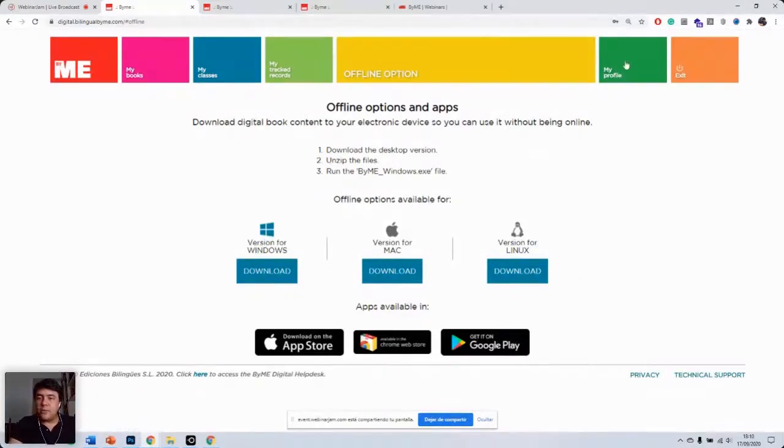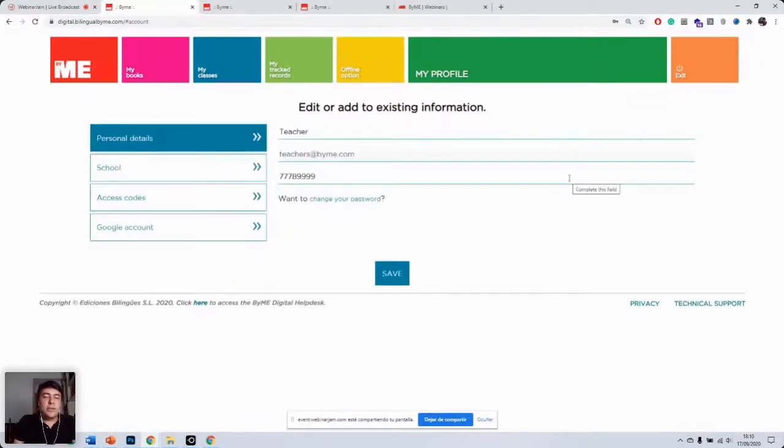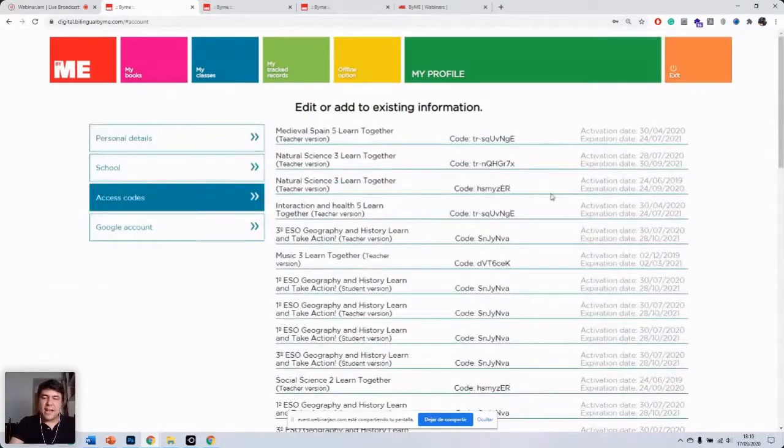Now we've got here this option called My Profile. Here you can change your account information. So if you want to change your password, you can do it here. Or school details, or more importantly here, access codes.